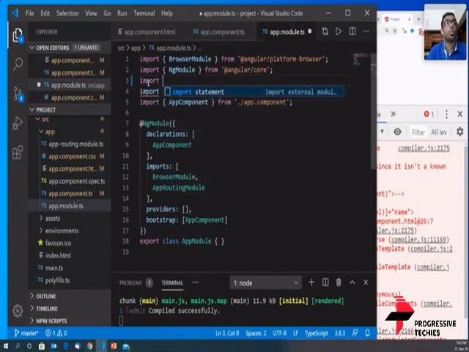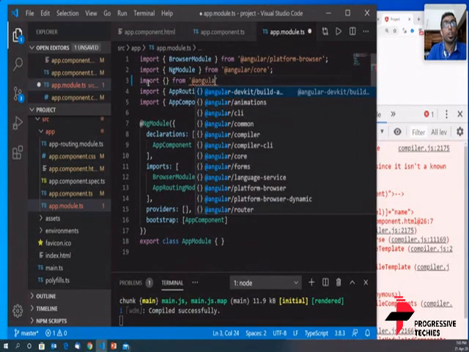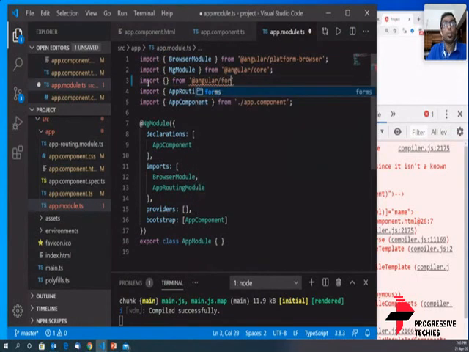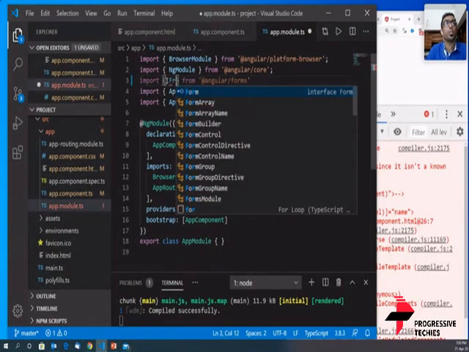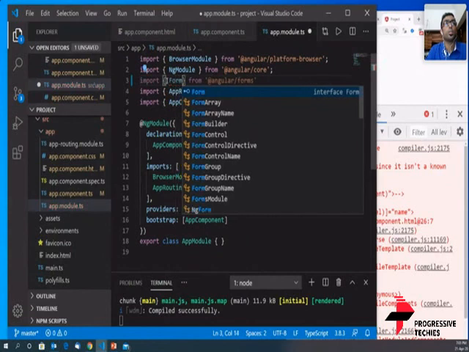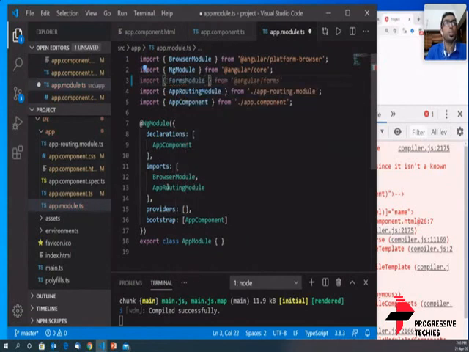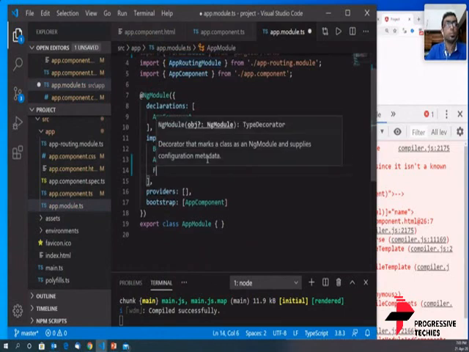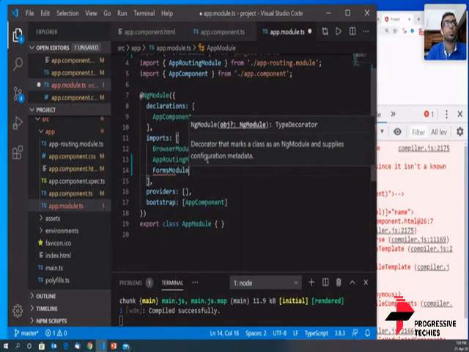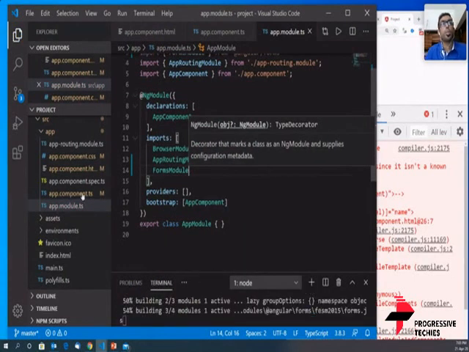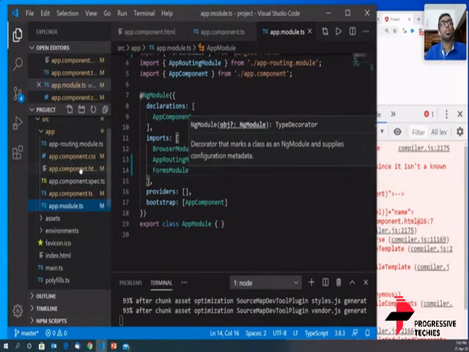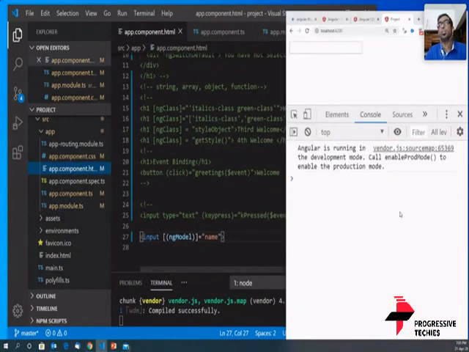Let's import it from the Angular forms package. Okay, so we are clear of the error.